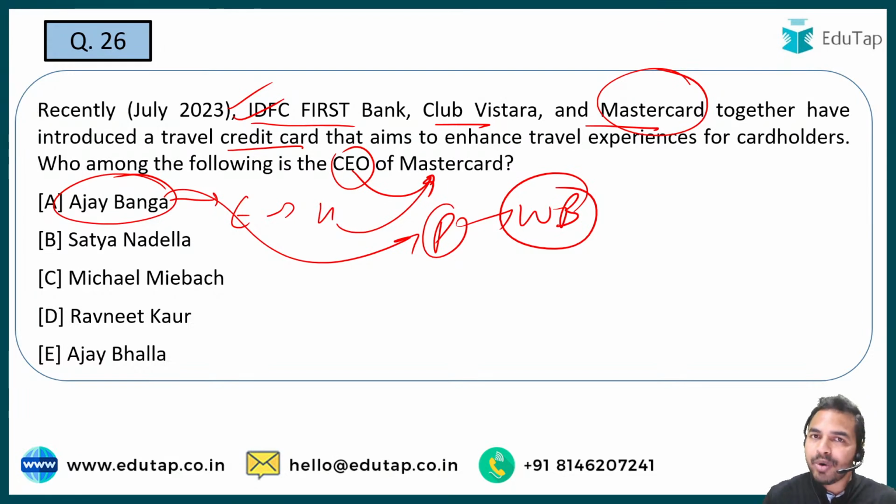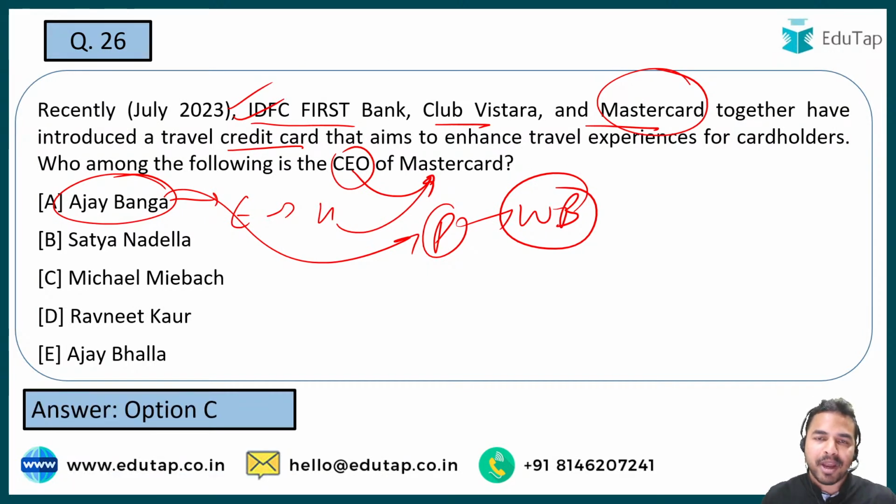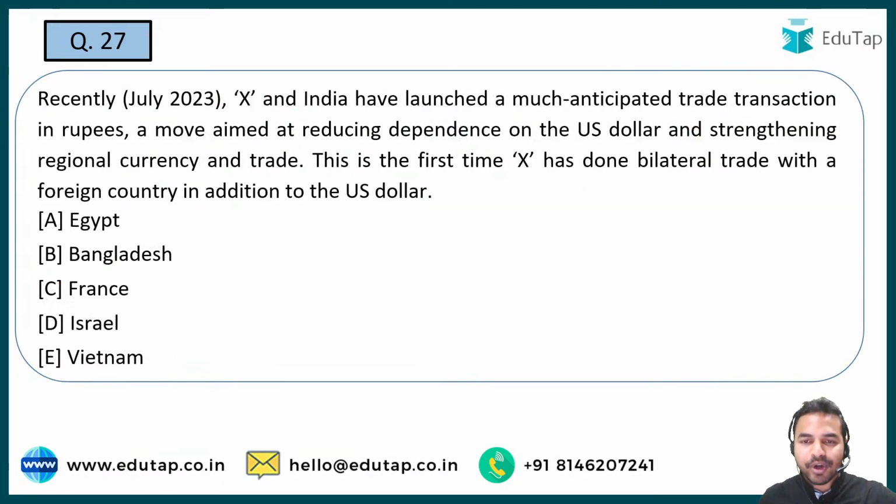I have helped you out. I have just removed the one option from all the options, that is Ajay Banga. What is the right answer here? It is option C, Michael Maybach. Okay, so this is the right answer to this particular question. I hope that this is clear to all of you guys. So now let's move on to the next question.